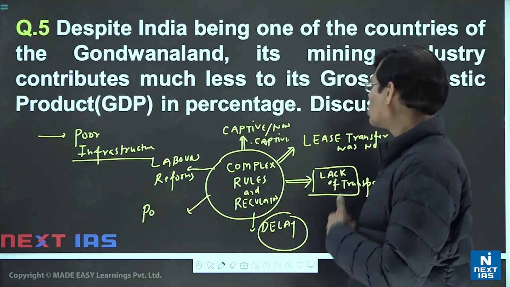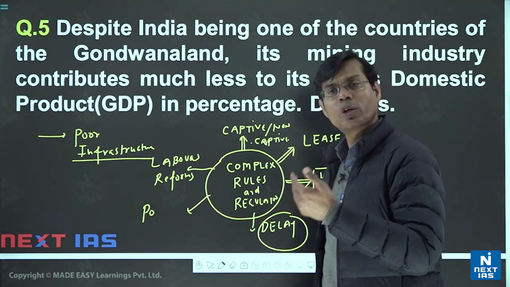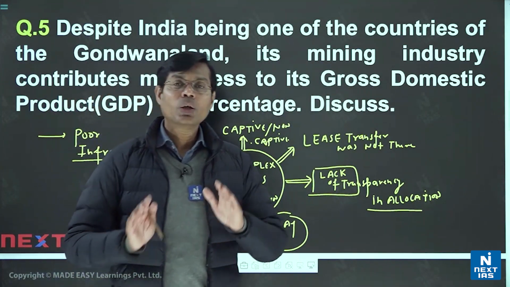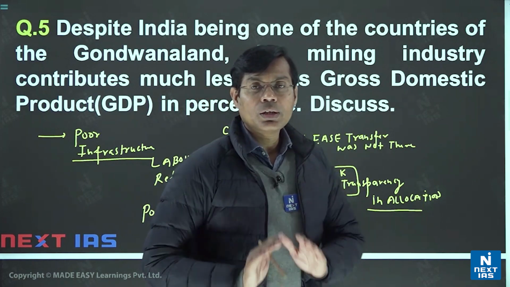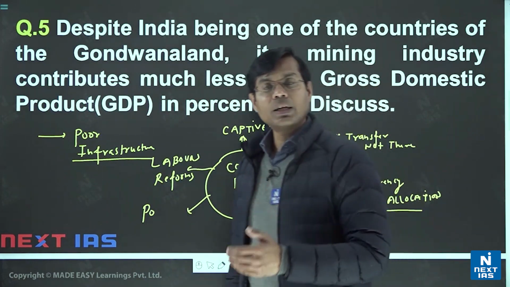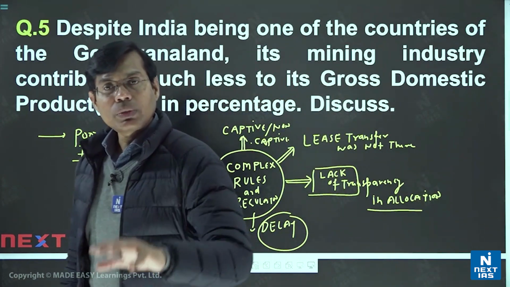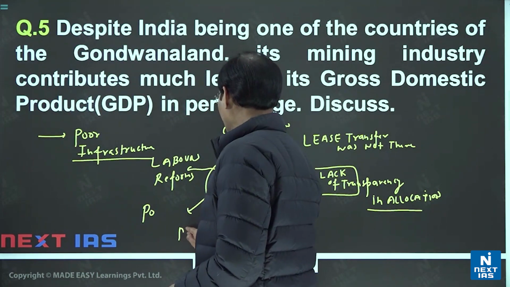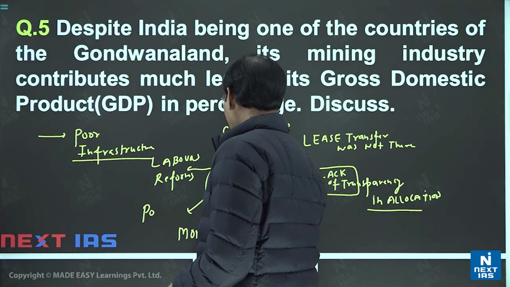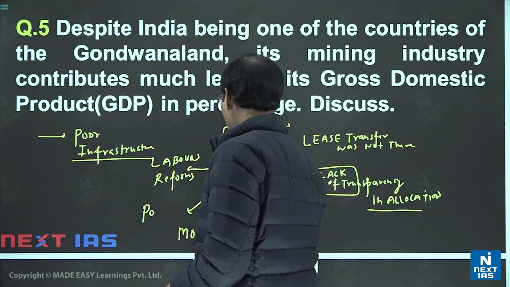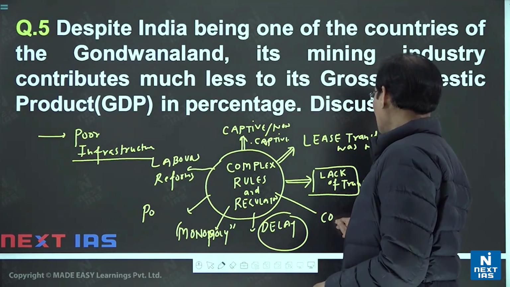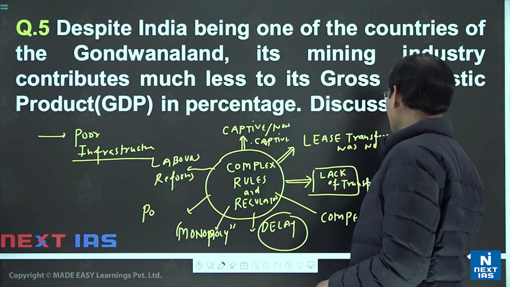Even when the matter reached the courts, there was delay by the court as well. So we have to accept that due to lack of transparency, the kind of policies were like that, and clarity was not much. There was monopoly as well, indirectly some monopoly in the name of nationalization. There were very few companies, so competition was lacking due to that as well. Less competition, you can say.